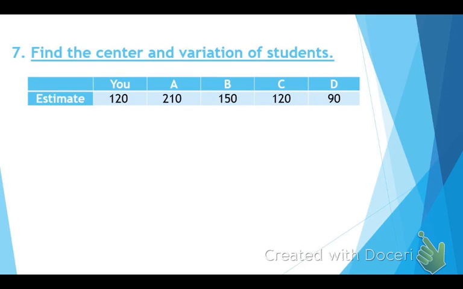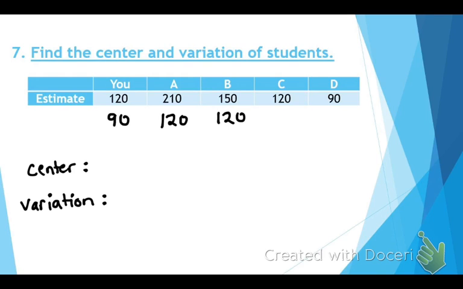All right, so listen, this one, guys, it's asking you for the center and the variation. If you would, on your boards, go ahead and write center and variation so I know which one you got. What is the first thing you're supposed to do with a data set? Put it in order from least to greatest. For those of you who did not put it in order, you sadly got the wrong answer, okay? That's why I say always put it in order from least to greatest.